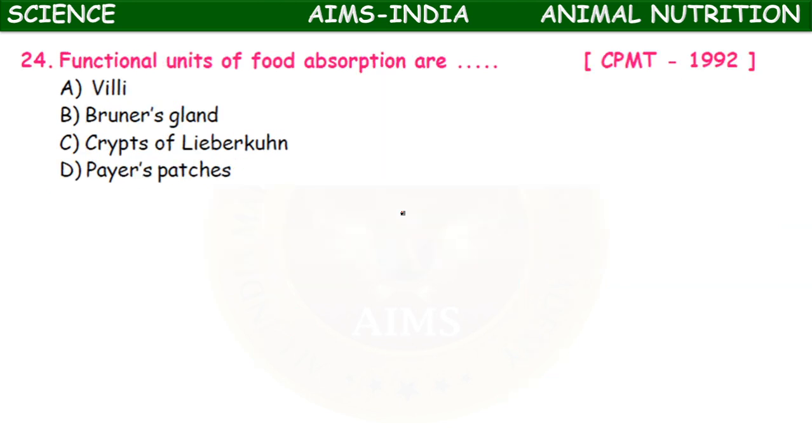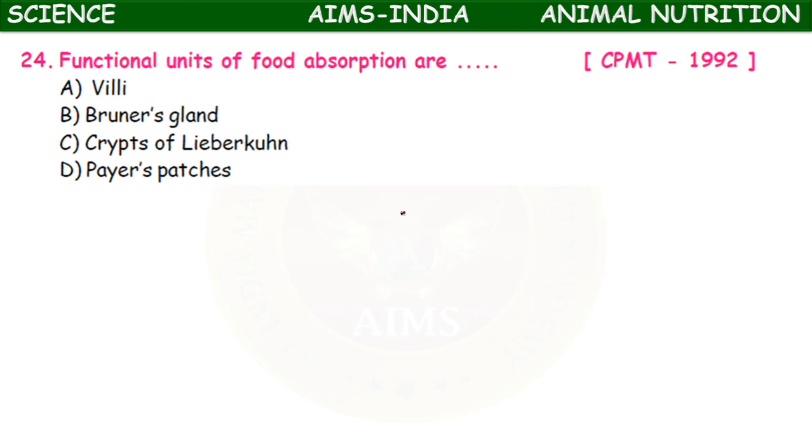Next, the functional units of food absorption are villi, Brunner's gland, crypts of Lieberkuhn, or Peyer's patches.